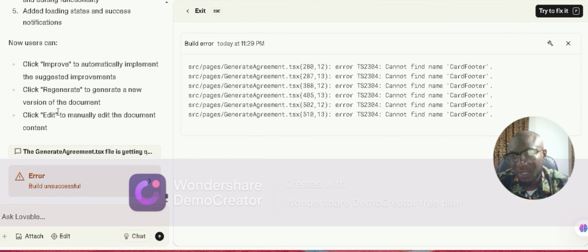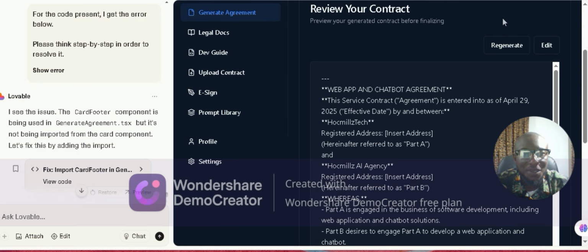So look at the things he has added, right? So he has added all this. But there's an error. Let's ask it to try fix it. So guys, look at it. Look at this. Look at it.